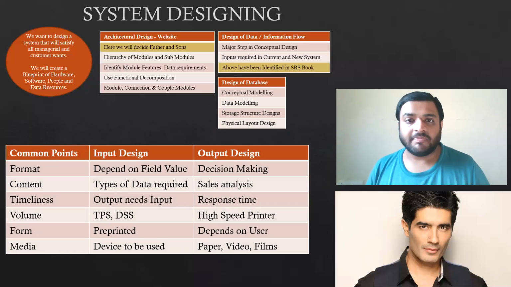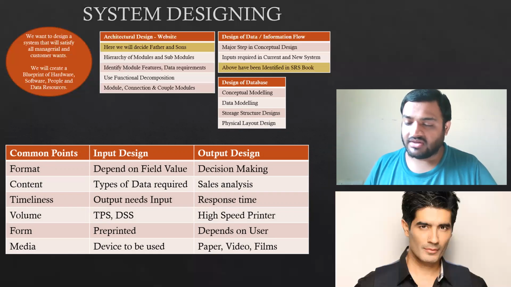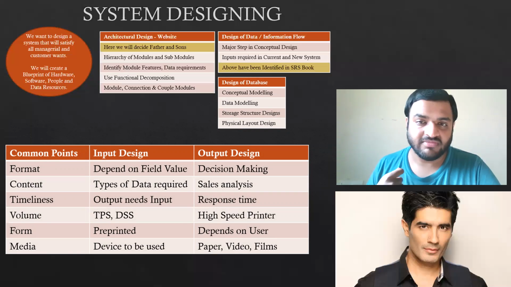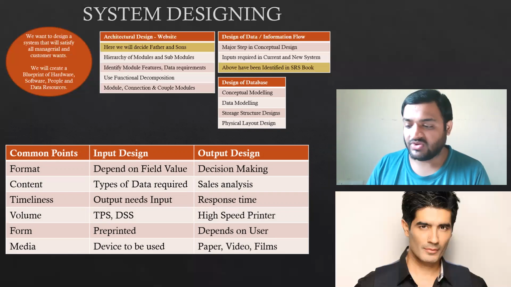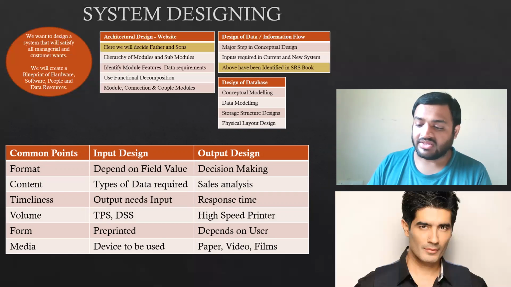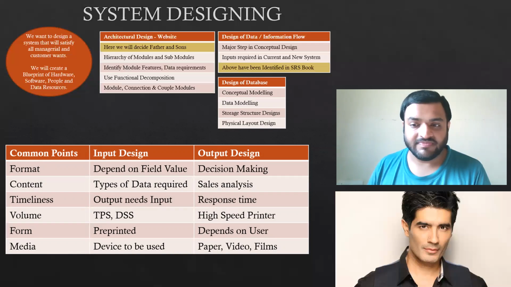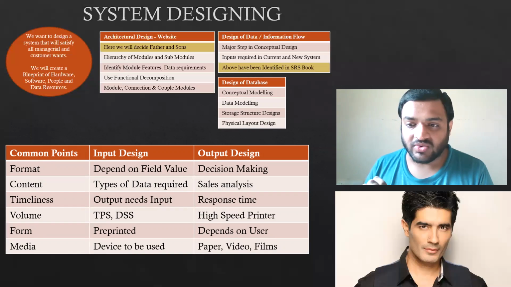Now we will prepare a form: what will be the input and what will be the output. If you want to enter any information into the information system, what will be the design of the form? For example, if you are filling your exam form, what you have to write there is your name, your registration number, then the exam for which you are applying, whether you have appeared for previous exams. Those are the details. That is the format of your input. What you are trying to do is an input.